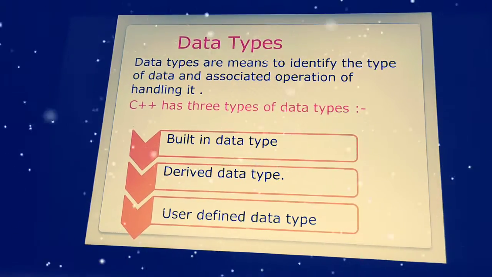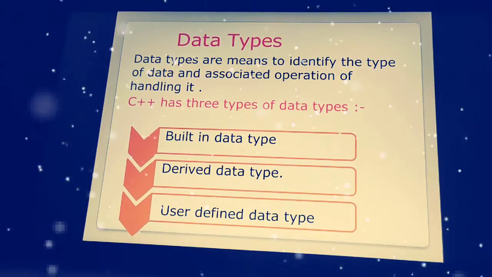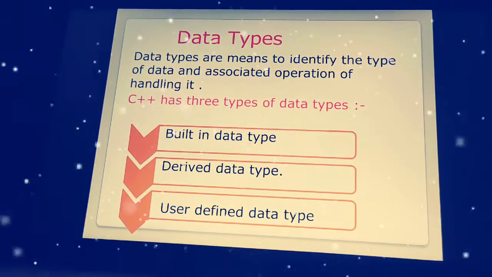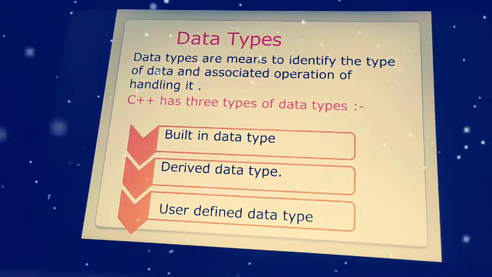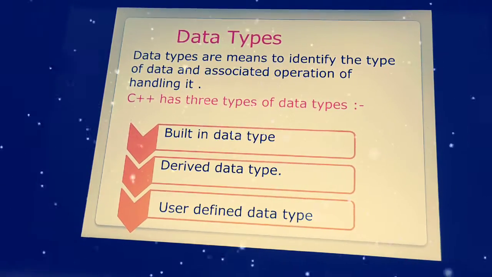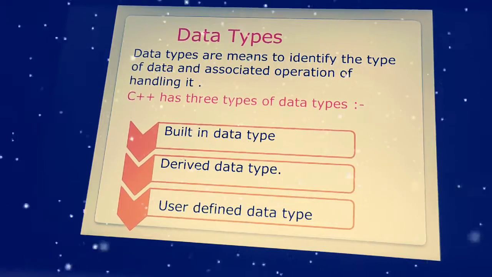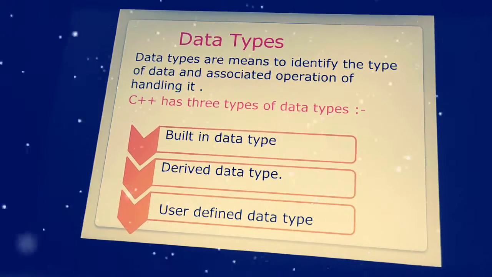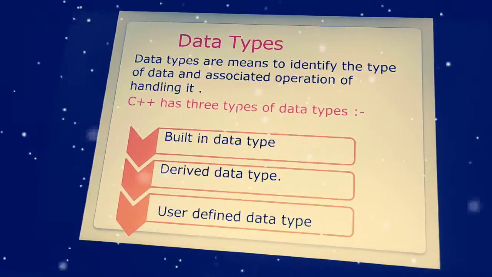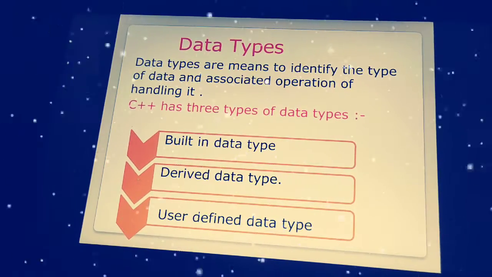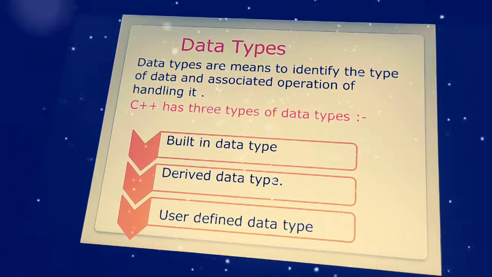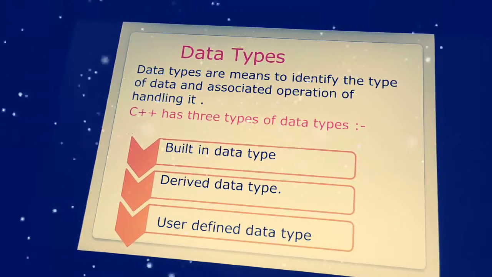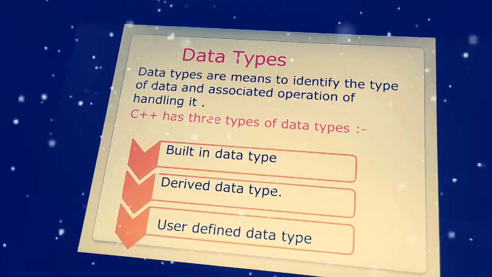Like, what is a data type? Data types are means to identify the type of data and the associated operations for handling it. So, in order to identify what kind of data we are going to handle, we define the data type for that particular variable, and what operations are associated with it. Here, it refers to the variables or numbers that are going to be declared, and what operations are going to be handled with them.